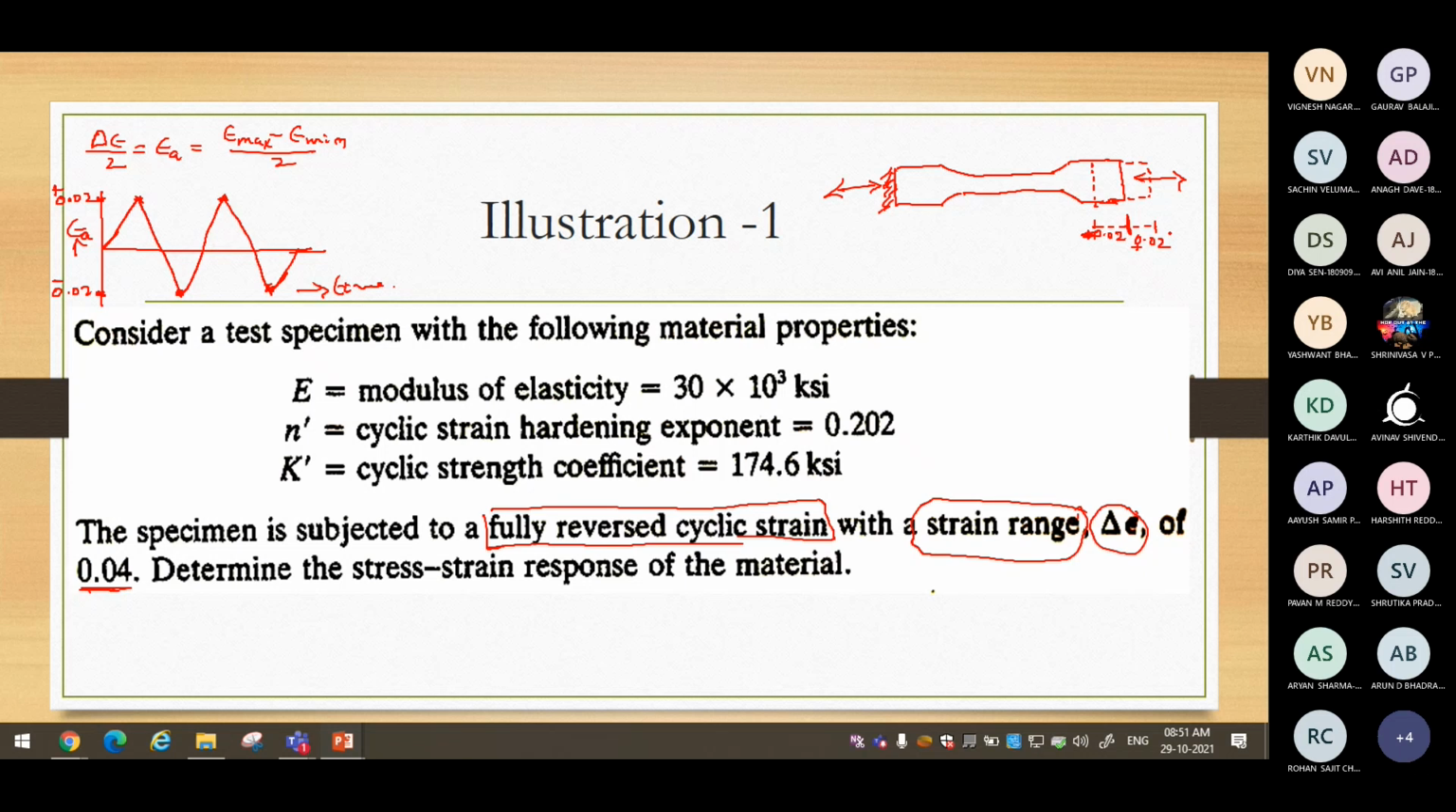Now what is the question? What we are supposed to do here? We have to determine the stress strain response of the material. When you do this operation, when you apply this particular type of load, how the stress strain diagram would be?